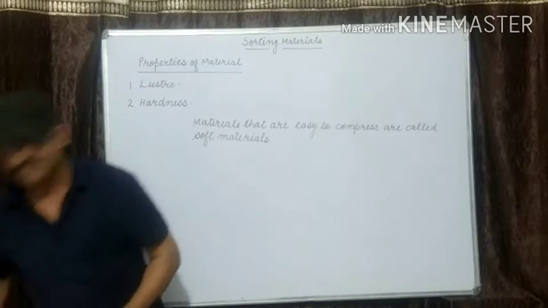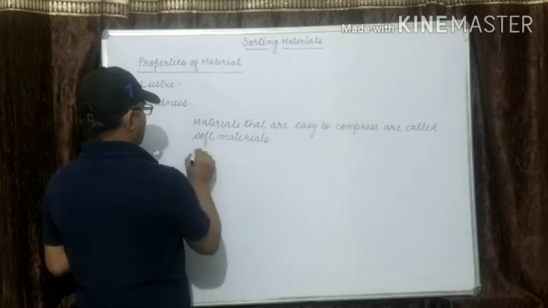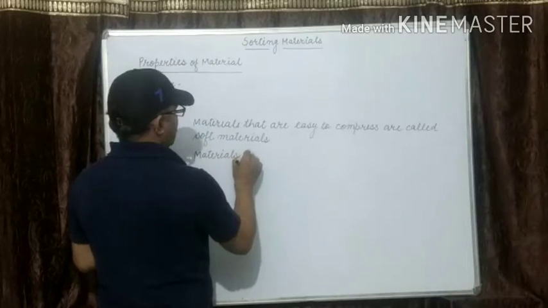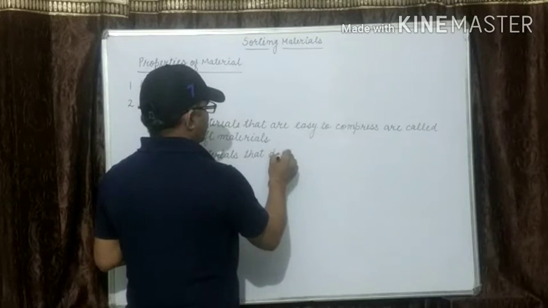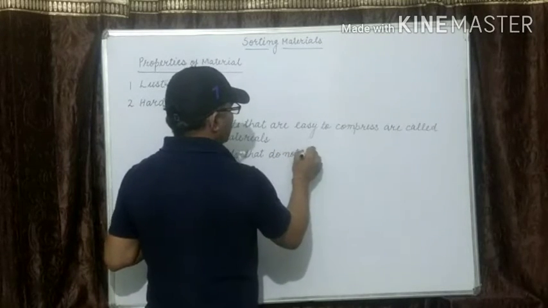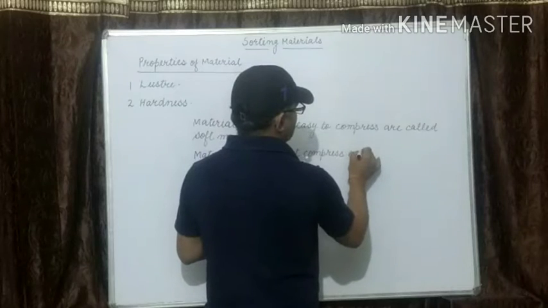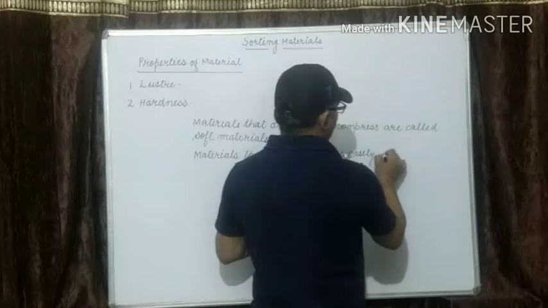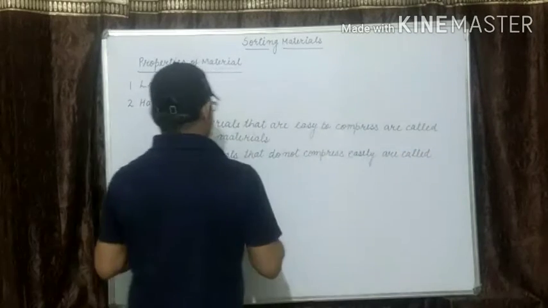Now the second definition: materials that do not compress easily are called hard materials.